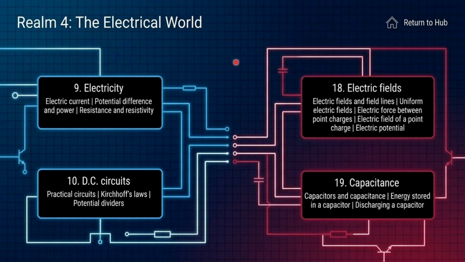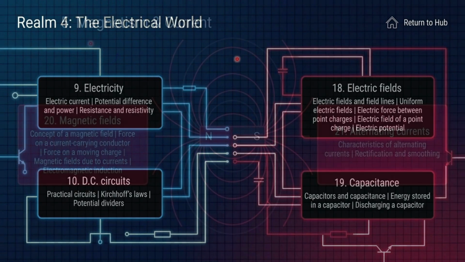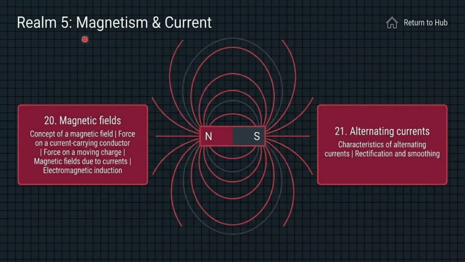Now we go on to realm 5, or you can say zone 5. In zone 5, we talk about magnetism and current. In realm 4, we talked about electrical things. And in zone 5, we talk about magnetism and current. So in AS level, no, there is no AS level. Here only A level.